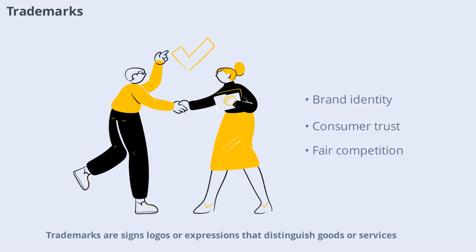Trademarks are signs, logos, or expressions that distinguish goods or services of one enterprise from those of others. TRIPS requires member countries to provide protection for trademarks, ensuring that businesses can build and maintain brand identity in international markets. This helps consumers identify the source of products and services, promoting fair competition and consumer trust.